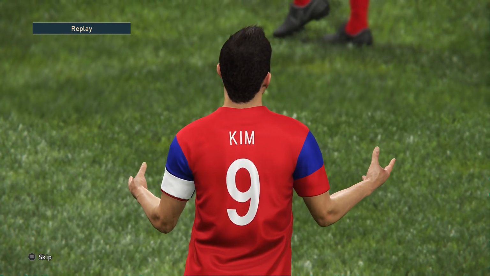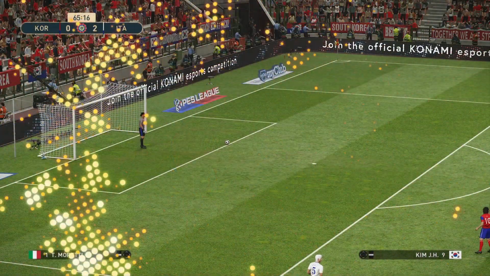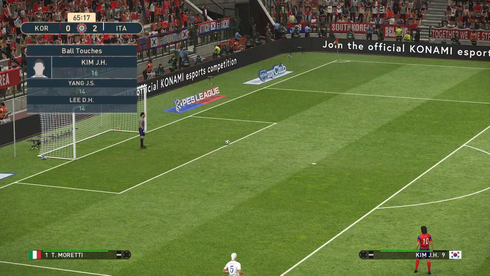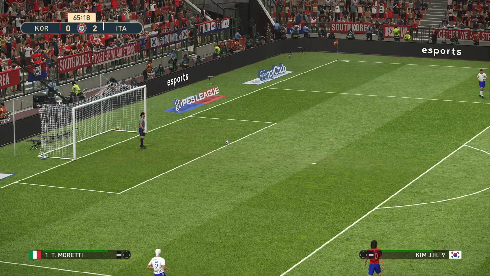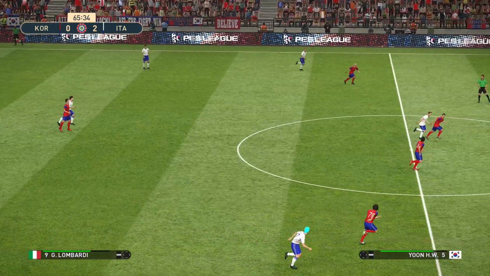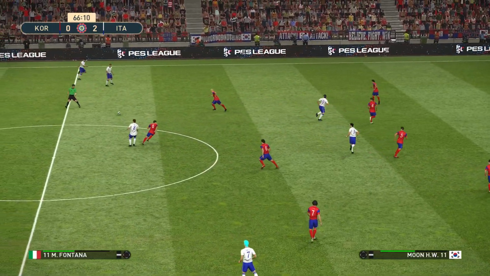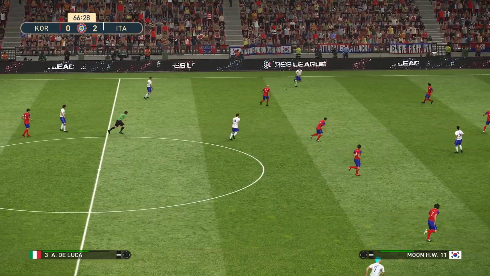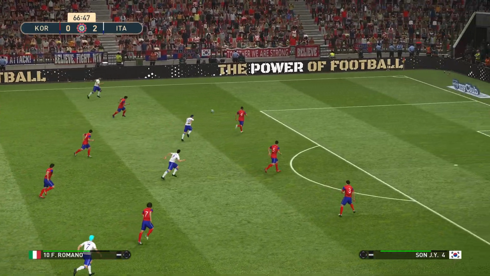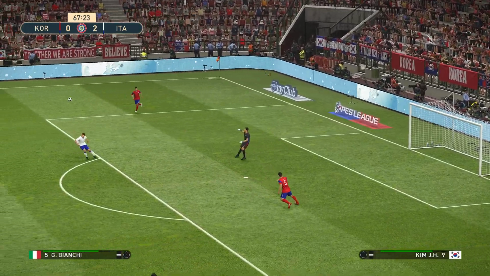Kim, he's frustrated. South Korea just can't seem to get it together this season. Languishing 4th from bottom. Park.